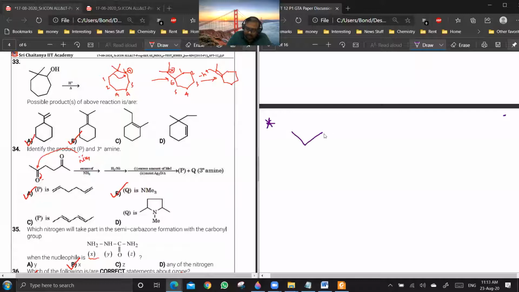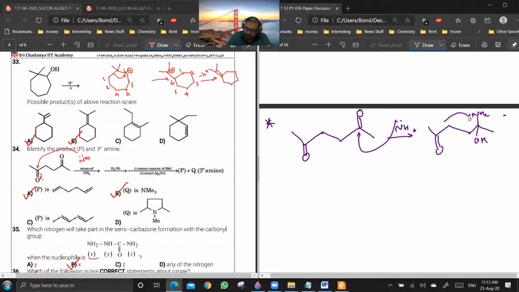You see, we are reacting it with NH3. What will happen? NH3 attacks here. So first we will be getting NH2 and OH.